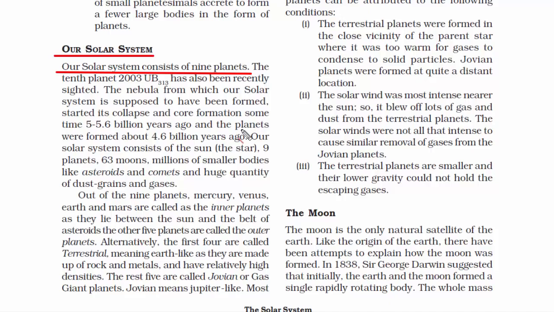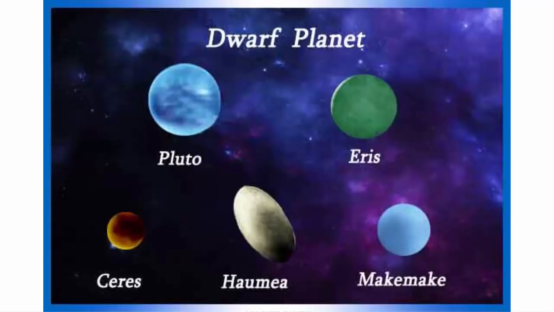So the meaning of dwarf planet is, it is a round mass of metal and rock or gas moving around the sun that is not large enough to be considered as a planet. Okay, some of the dwarf planets in our solar system include Pluto, then we have Ceres and Eris.